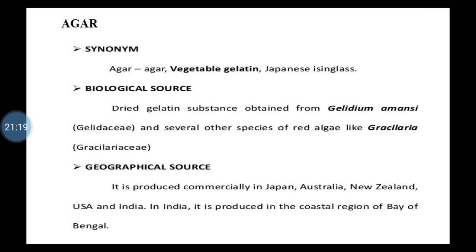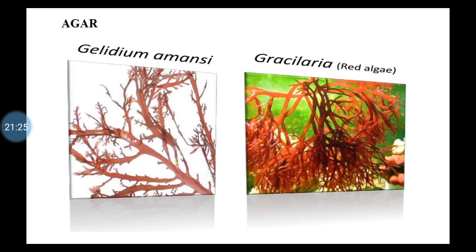So you don't go into geographical source. This is the plant photograph of agar, isn't it? Gelidium amansii, and the other red algae plant, Gracilaria.